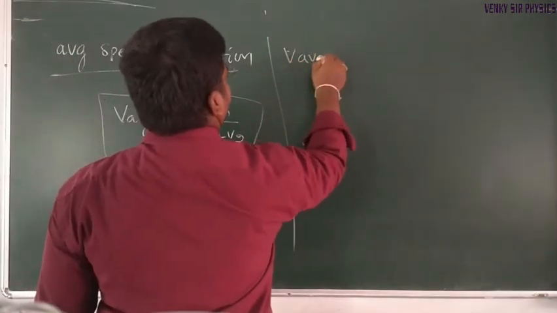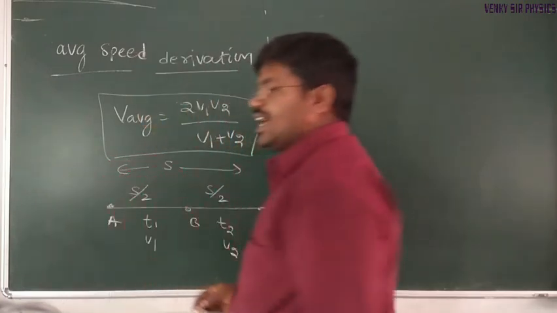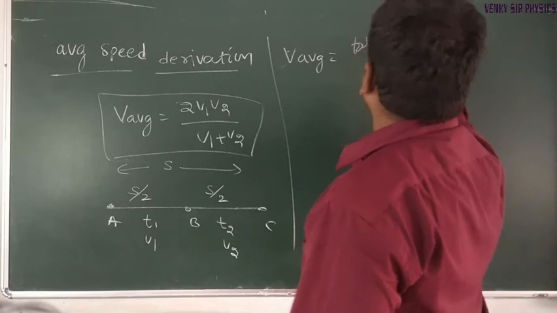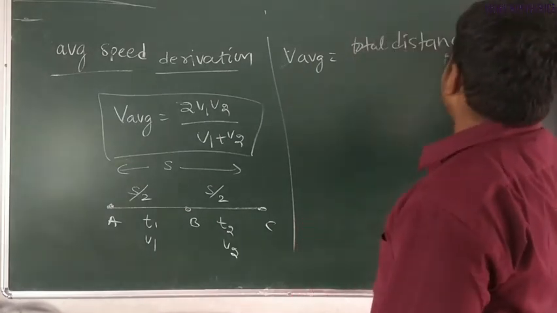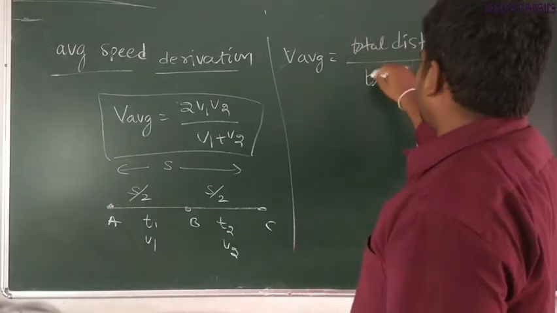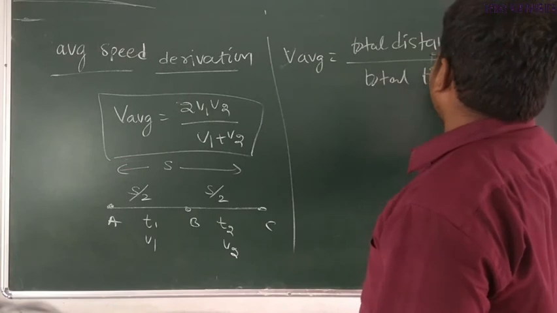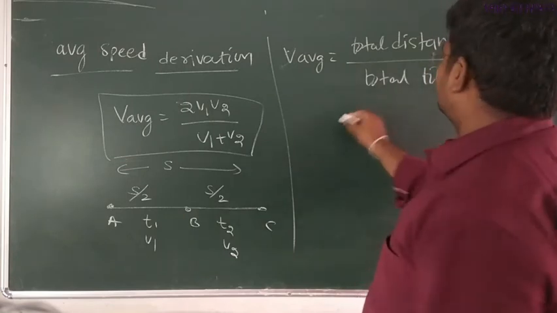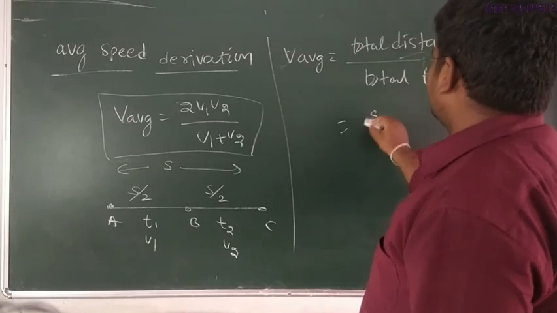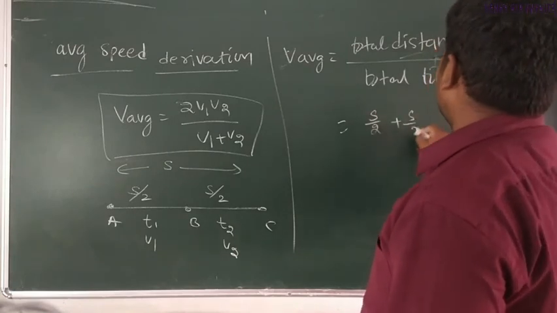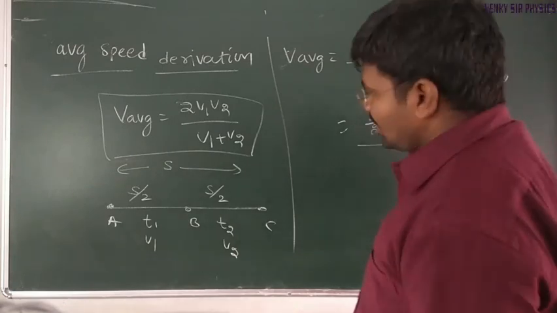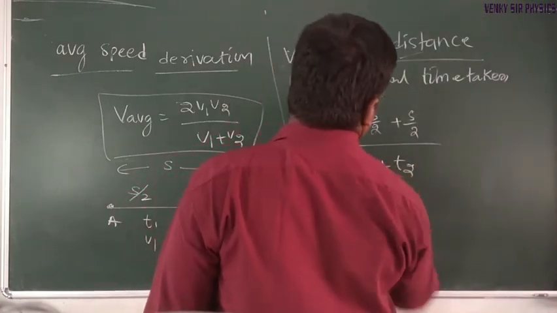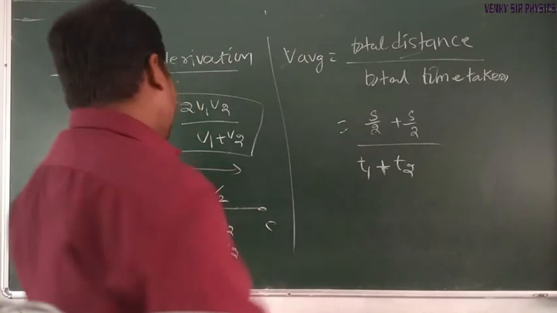Average speed is defined as total distance divided by total time taken. Total distance means s by 2 plus s by 2, divided by total time, t1 plus t2.